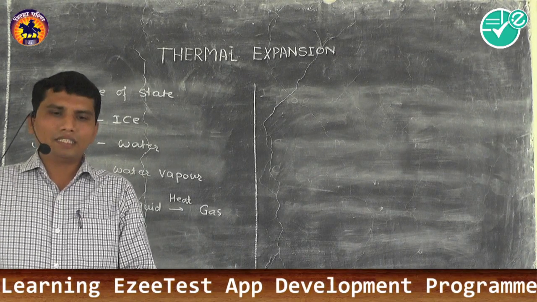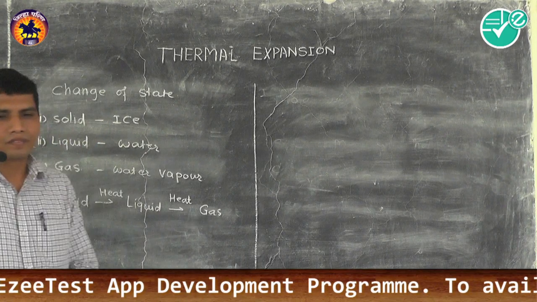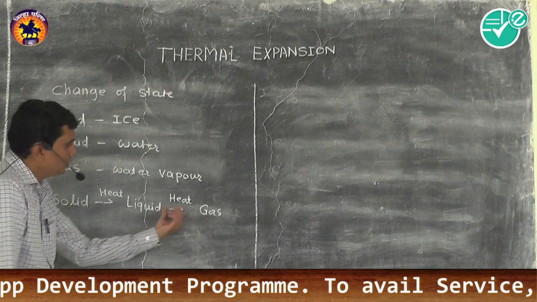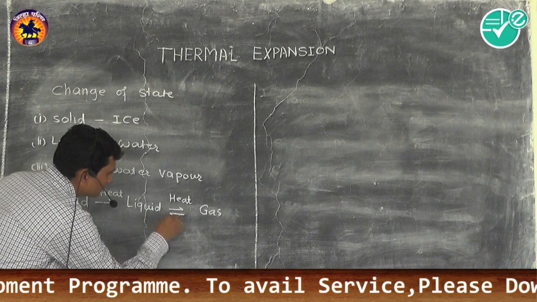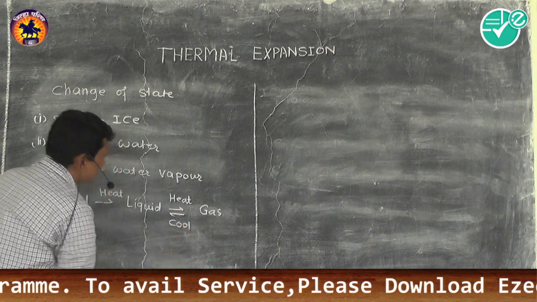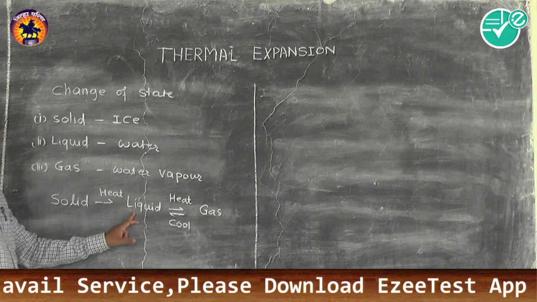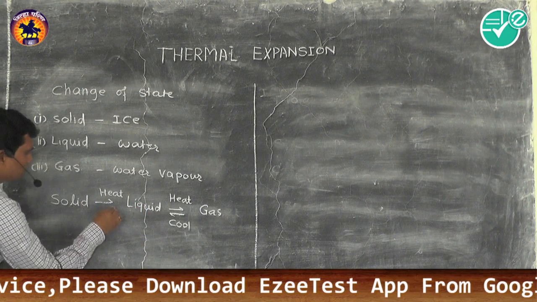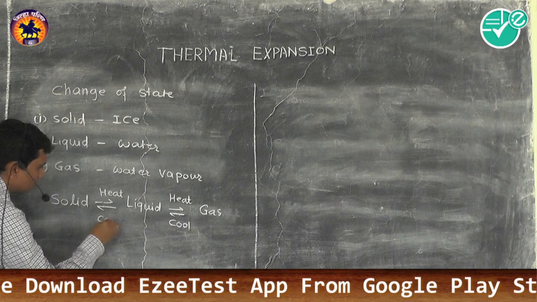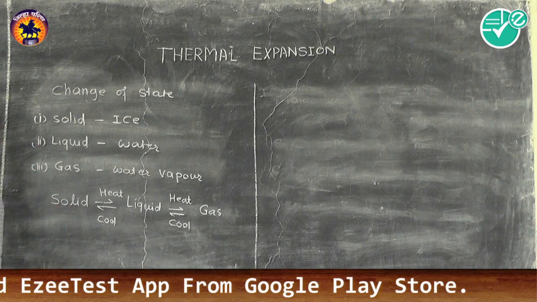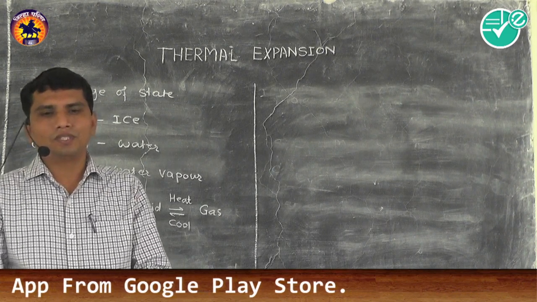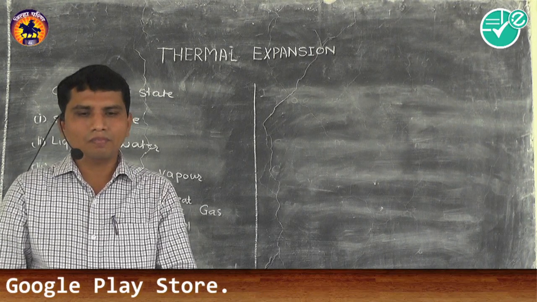In another way, we can say that when the gas is cooled, it is converted into liquid, and when the liquid is cooled, it is converted into solid. So these things you have to remember here.